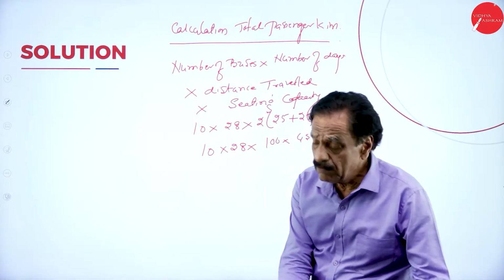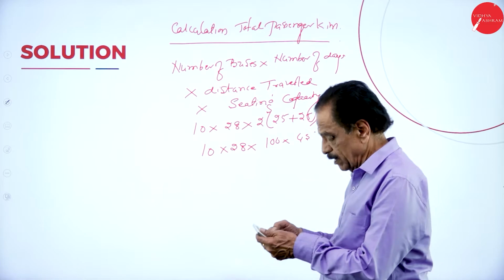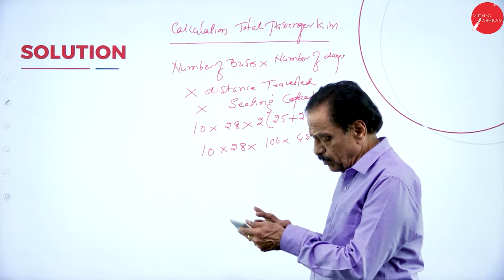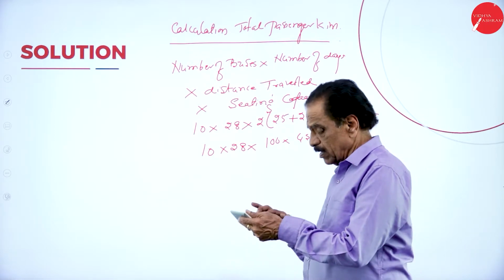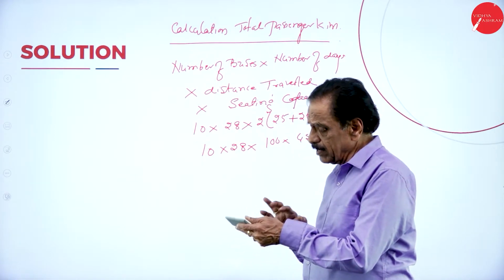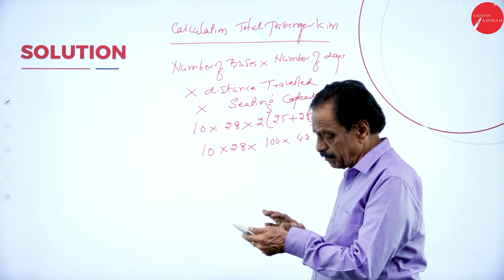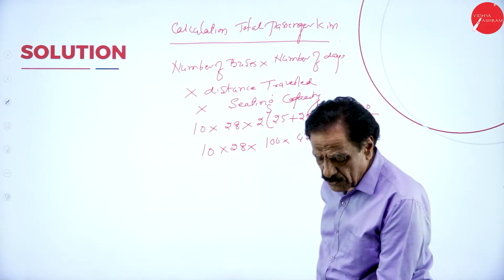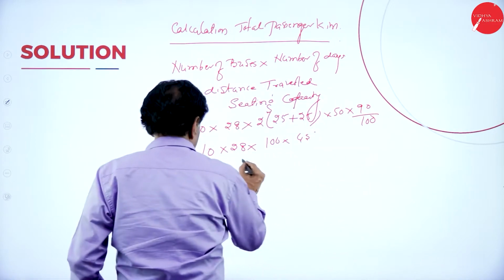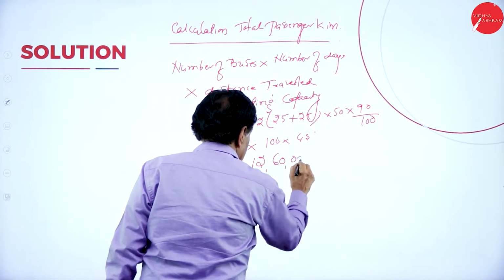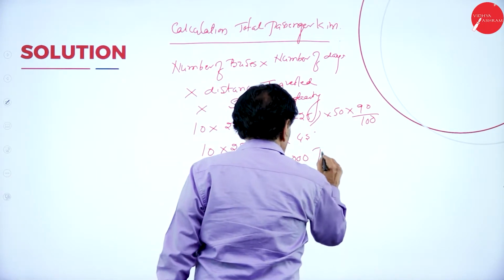So multiply now. This is 10 into 28 into 100 into 45. So 12,60,000 passenger kilometers.